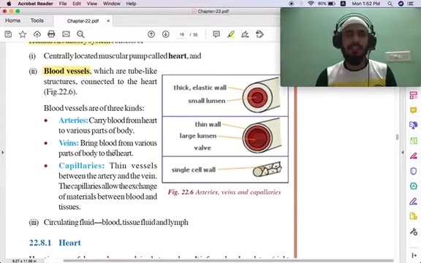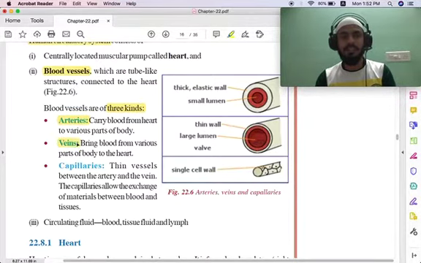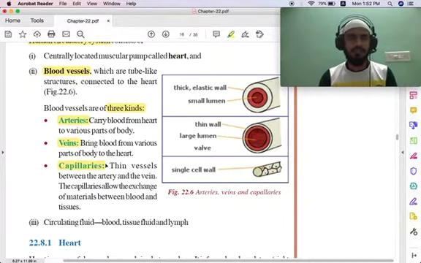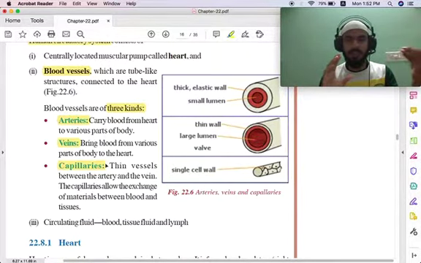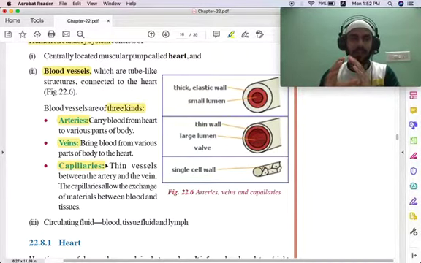These blood vessels are of three kinds. You have to remember these three kinds. The first one is arteries, the second one is veins, and the third one is capillaries. So what are arteries? Simple. Arteries carry blood from the heart to various parts of the body, like the brain and other parts. So the blood is carried from the heart to other parts of the body using arteries.